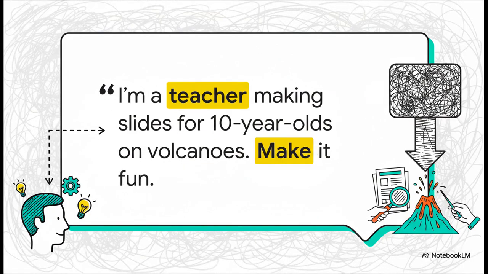Second, you've got to provide context. Think of this as the context multiplier. You need to give the AI the who and the why. Are you a teacher talking to 10-year-olds? A marketer writing an email? This is how you make sure the tone and complexity are spot on for your audience.